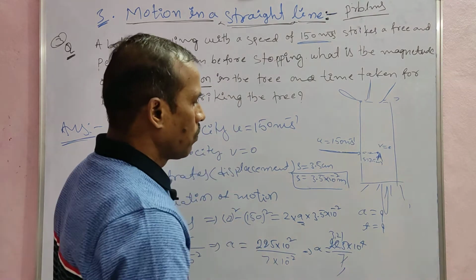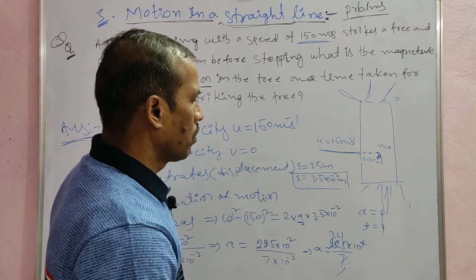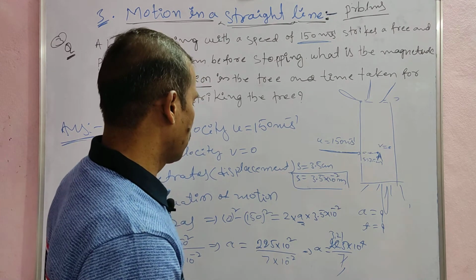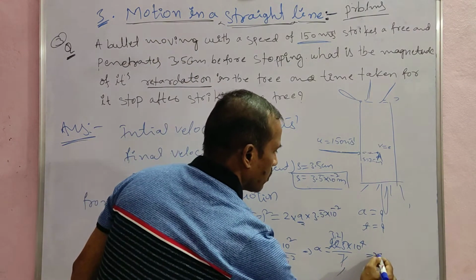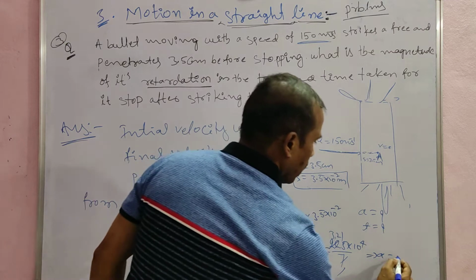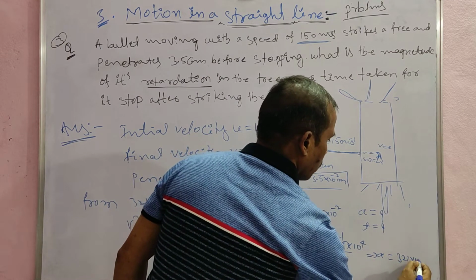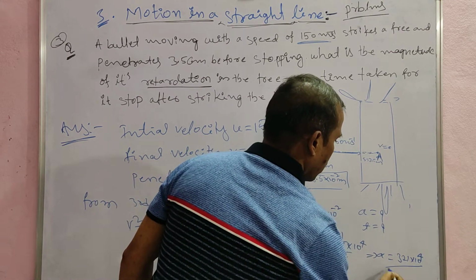Okay, 321 into 10 power 4, that is equal to here acceleration of the simplifies, here a is equal to 321 into 10 power 4 meter per second.